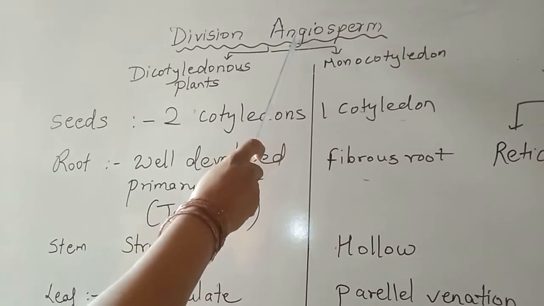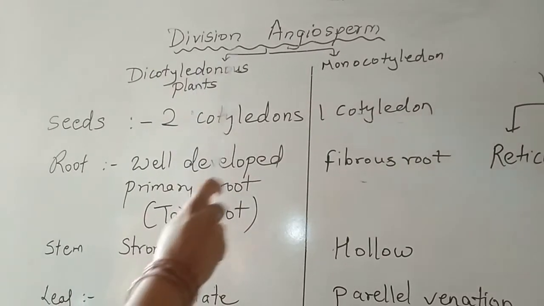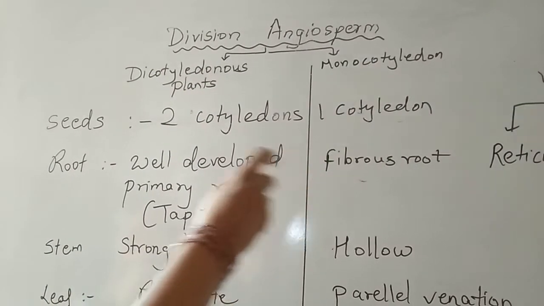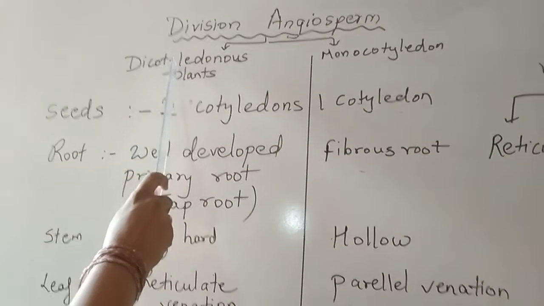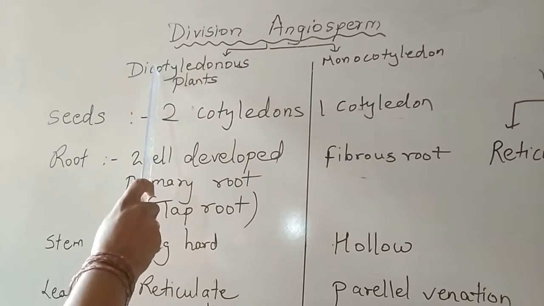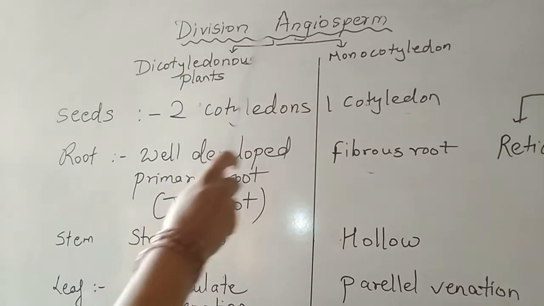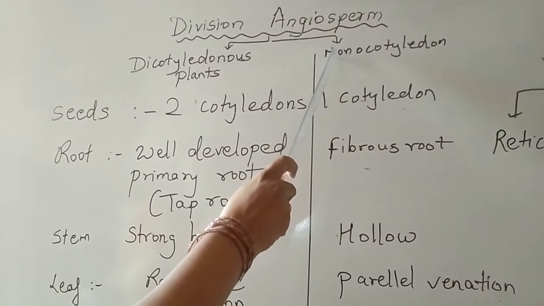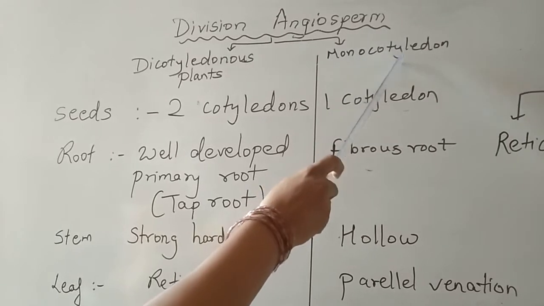Now angiosperms are further divided into two types, dicotyledonous plants and monocotyledonous plants. Now what is the meaning of dicotyledonous? Dicotyledonous means having two cotyledons, म्हणजे द्विदल असणारे वनस्पती, त्याला आपण डायकॉटिलिडॉनस म्हणूया. आणि मोनोकॉट म्हणजे काय, एक दल सिंगल कॉटिलिडॉन असणारे जे असतील त्याला आपण म्हणूया मोनोकॉटिलिडॉन.